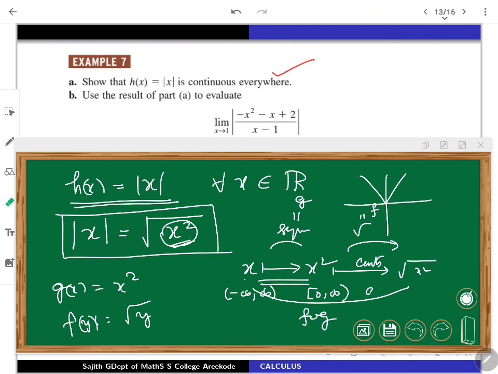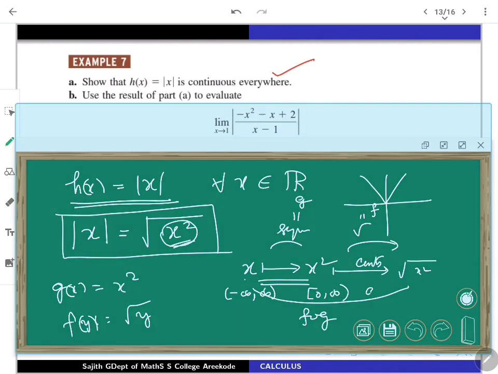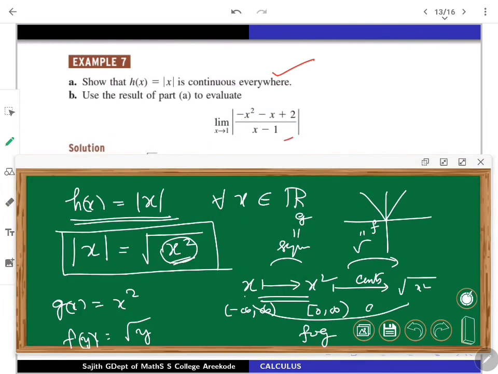The second part actually asked you to evaluate a limit. So the limit of some inner things, that is minus x square minus x plus 2 by x plus 1. This part is given. So what do you know? From the a part, you have to deduce it. So the a part is giving that taking modulus is a continuous function. Absolute value function is a continuous function. That we can use well.